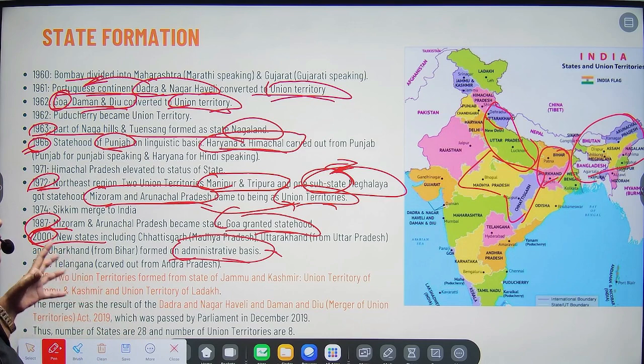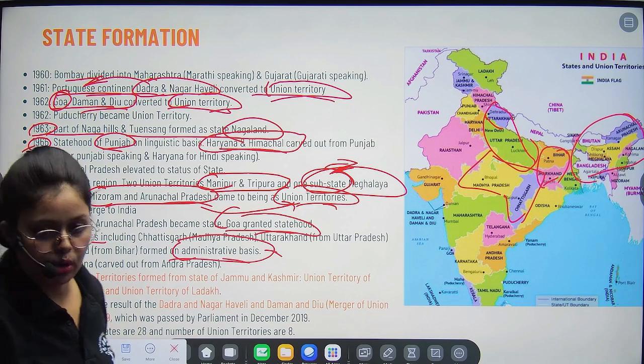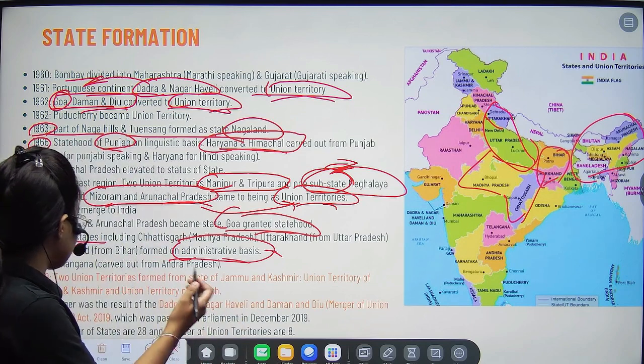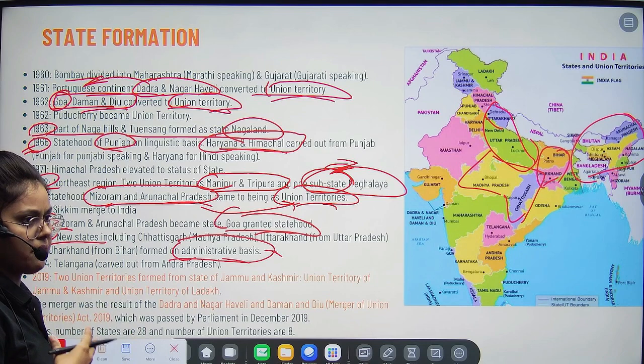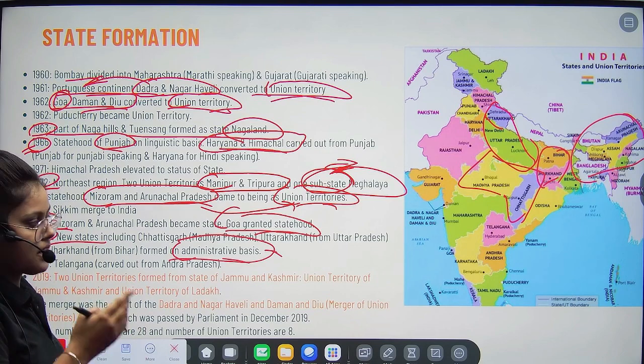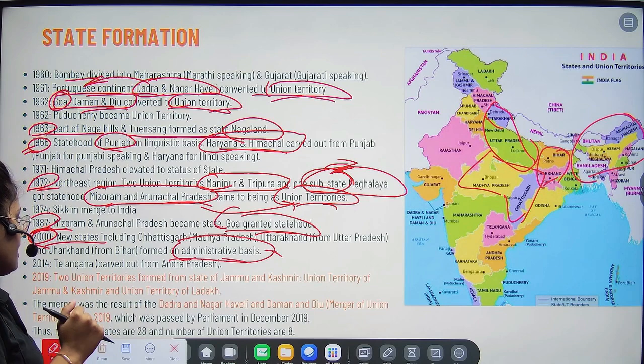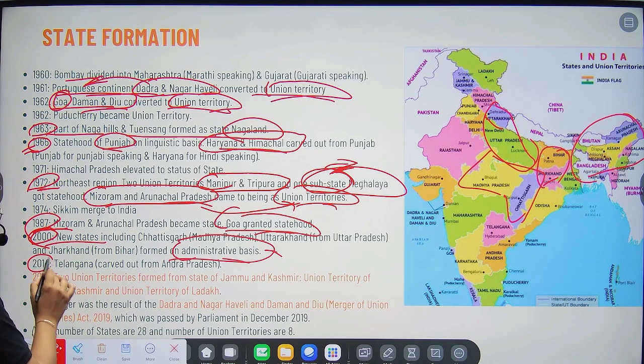And then when we are forming a state, it is not a sudden thing, right? So it's a process. When people start demanding the carving of some state, then the government has to rethink and then decide what to do and what not to do, right? And then what happened till 2014, the demands were coming that Telangana should be carved out from Andhra, right? So basically in 2014 that demand was accepted, right?